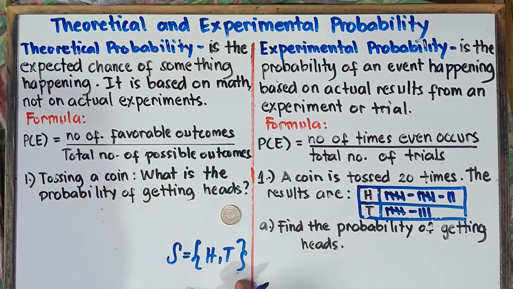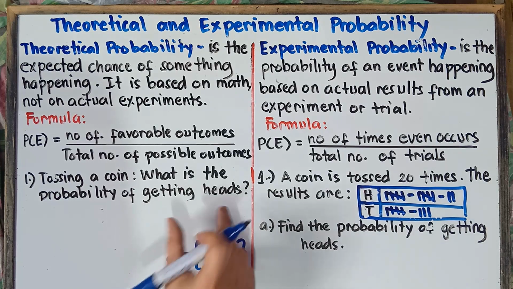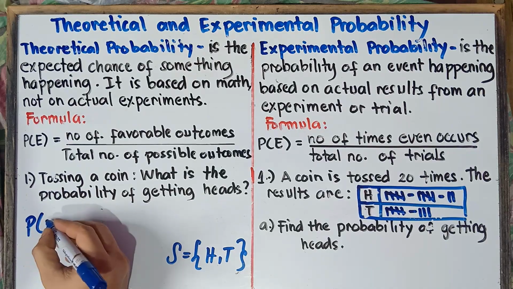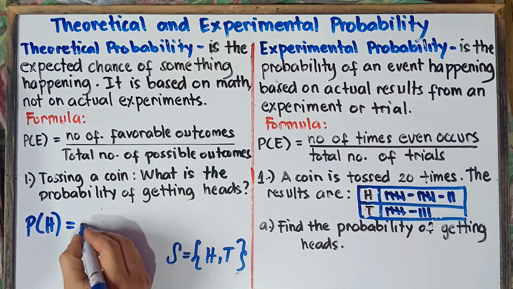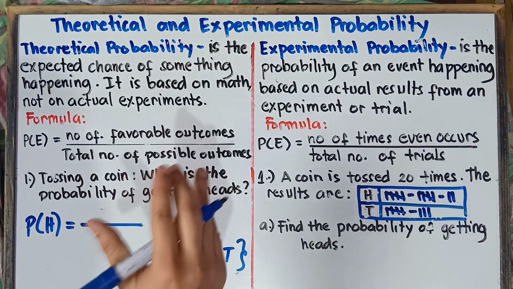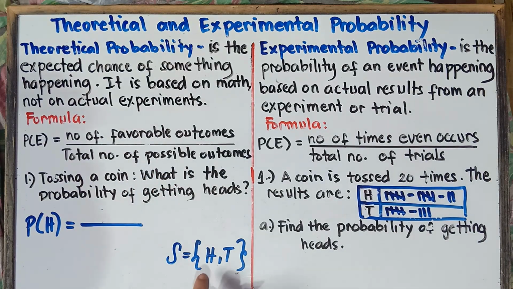Once again, class, you have this topic during your grade 7 quarter 4 with regards to sample space and possible outcomes. When you toss this coin, the possible outcomes could be head or tail. Now, you want to get the probability of getting heads. Therefore, class, probability of getting heads is equal to, on the numerator, the number of favorable outcomes. The thing that you want to achieve, you want to get heads. How many heads, class, with regards to your sample space? That's correct. We only have one head. Therefore, on the numerator, there will be 1.